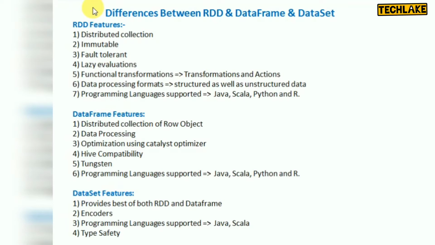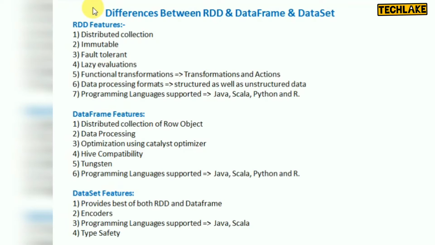So look at the features of each individual object, like RDD. RDD is a distributed collection of objects. Whenever the data is processed, it is a logically partitioned, parallelized collection of JVM objects. That's called a distributed collection. The data is logically partitioned, and the data will be distributed into different worker nodes. That's called a distributed collection of JVM objects.